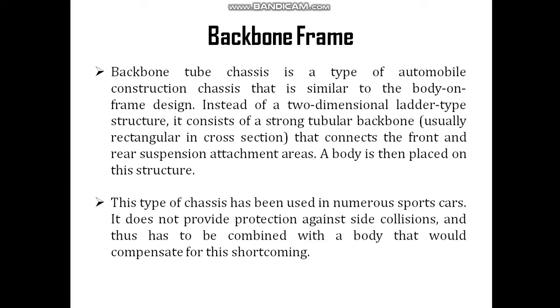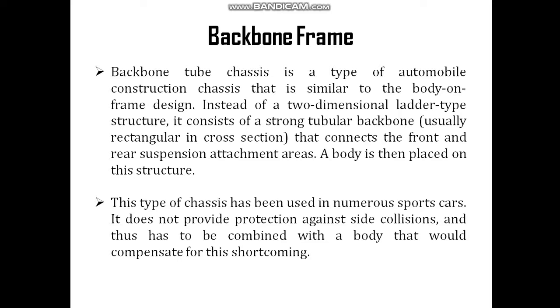A body is then placed on this structure.